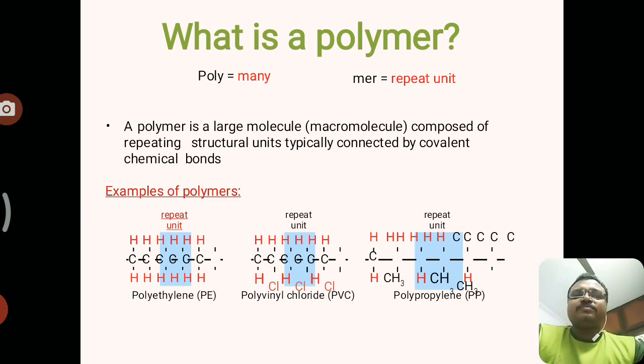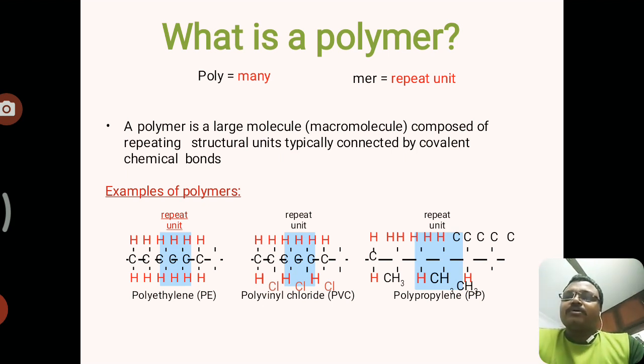Going to the main concept, we have to know the basics of composite materials and polymers. So first of all, what is a polymer? The word polymer itself tells the meaning. Poly means many, mer means repeated units. So many repeated units of molecules combine to form a bond. Say, a polymer is a large molecule composed of repeated structural units typically connected by covalent chemical bonds.